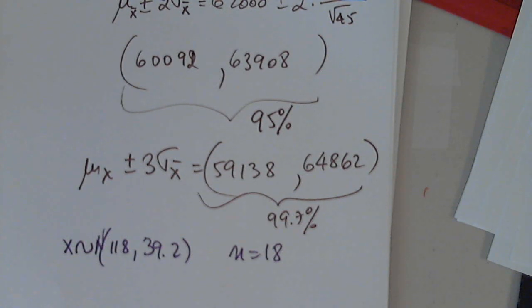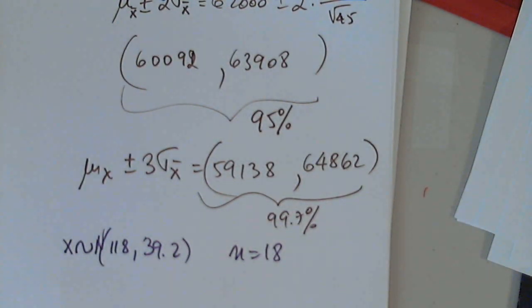So I got 9.239, but then it's 5, so it's 9.240. Okay, very good. So now, let's see what they want next.